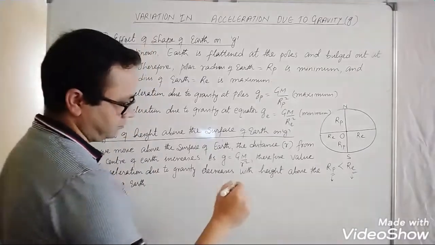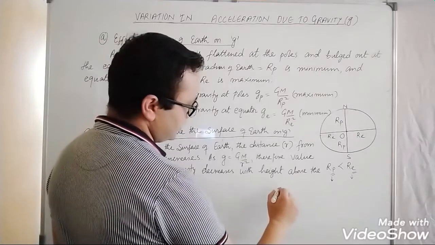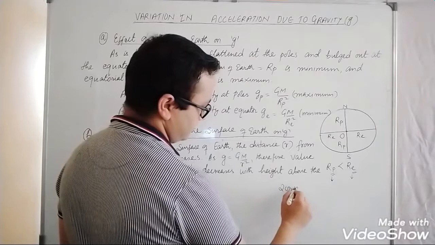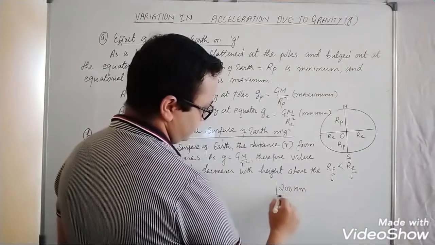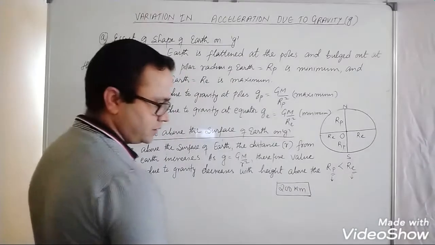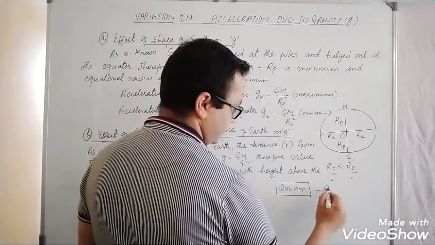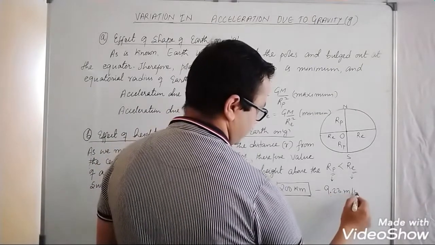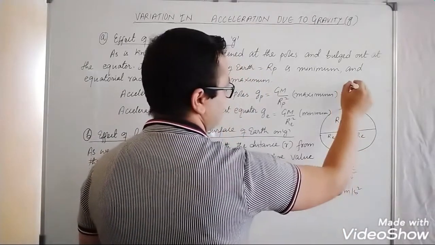So, suppose for 200 km above the surface of the Earth, the acceleration due to gravity will be 9.23 meter per second square. Actually, what is the value of acceleration due to gravity on the surface of the Earth?